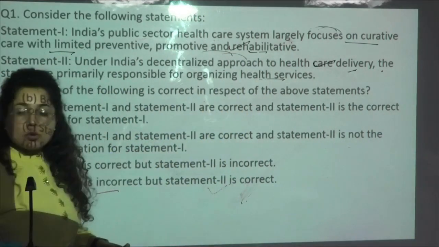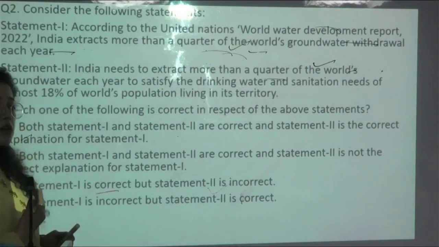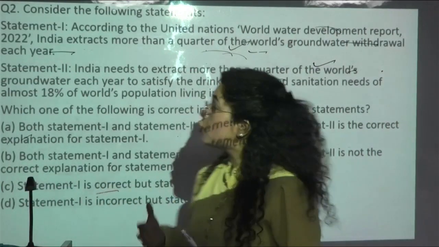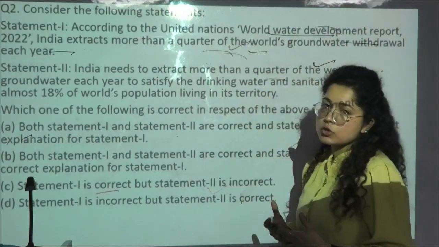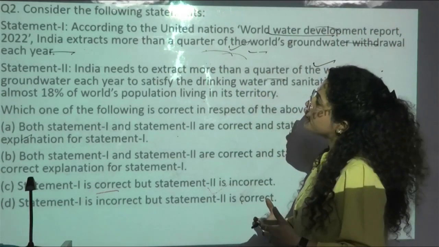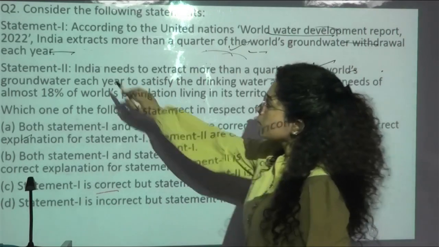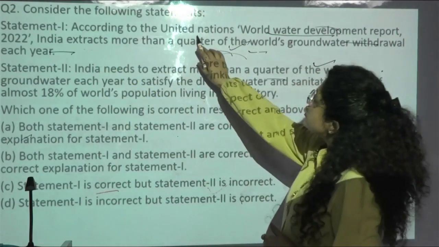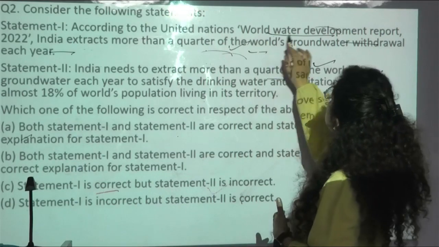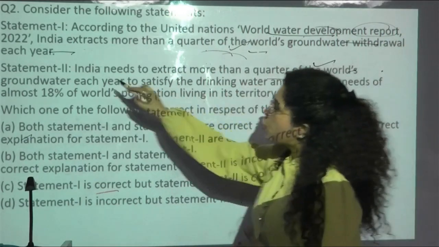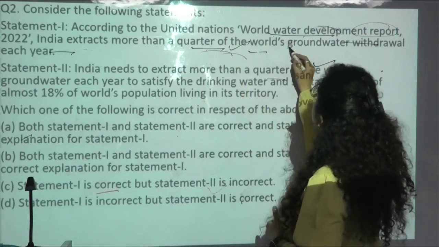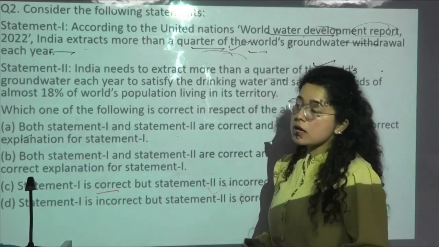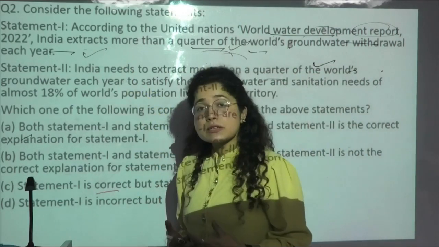Let's see question number 2 related to your current affairs. That is solely based on one particular report, that is the World Water Development Report of 2022. So what exactly is it talking about? First statement: according to the United Nations World Water Development Report of 2022, India extracts more than a quarter of the world's groundwater withdrawn each year. So that means the statement is correct.